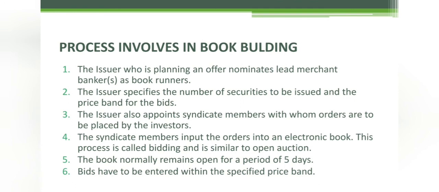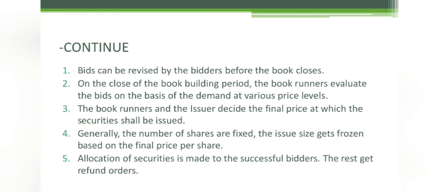Clear? Next, closing of order. The prices can be revised by the investors within these 5 days, and after 5 days the electronic book will be closed, and the book runners and the issuers decide the final price at which the securities should be issued.